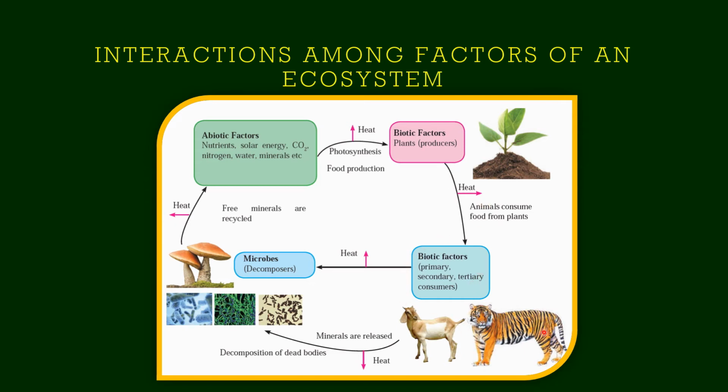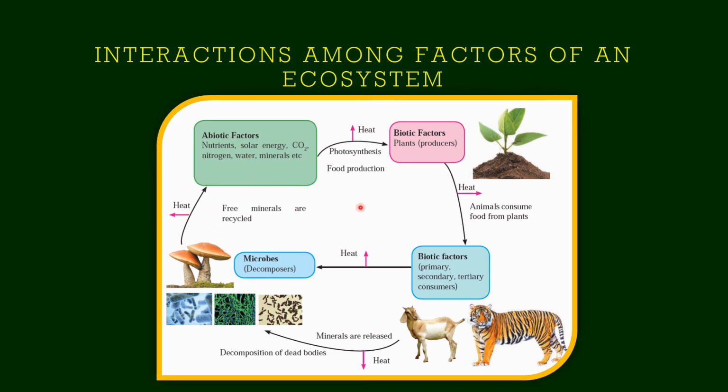So these biotic factors, that is these consumers, when they die, what happens? The minerals are released back to the soil due to the decomposition of the dead bodies. Also heat is evolved. Not only that, the microbes act upon them, and you can see the fungi growing upon the dead and decaying matter. The fungi grows on dead plants also. I am just explaining one cycle of it. Okay, the fungi grows. So what happened? The fungi releases abiotic factors such as nutrients, solar energy, carbon dioxide, nitrogen, water, minerals, etc., and liberates heat.